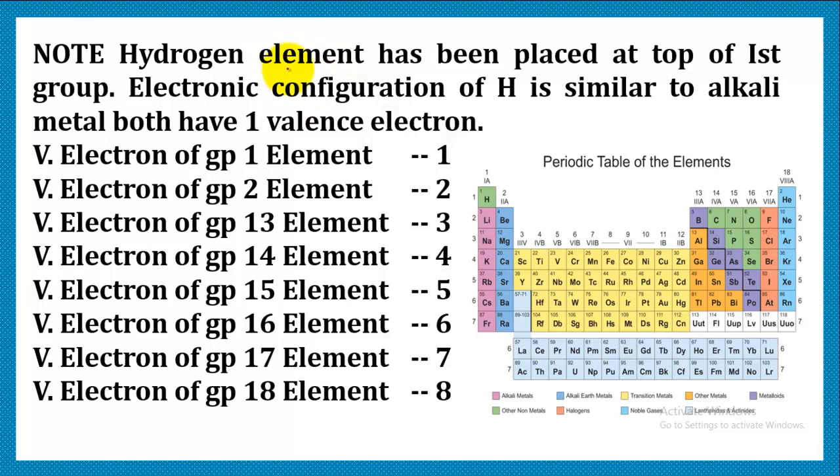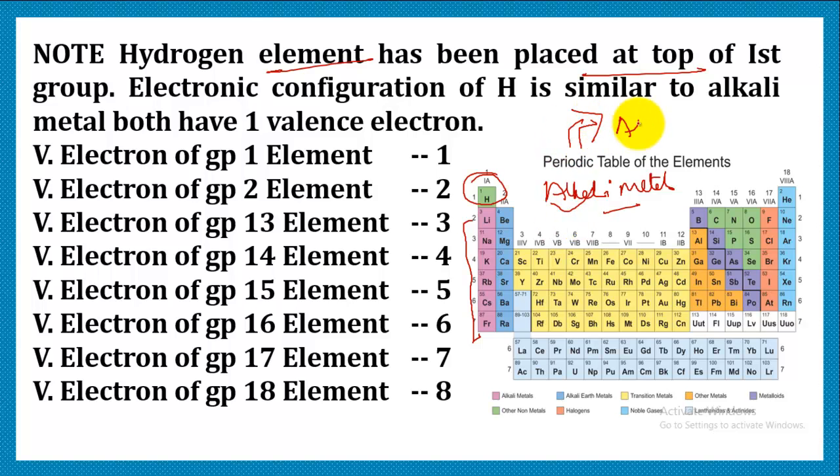Now in this, the hydrogen element has been placed at the top of the periodic table, or you can say it is placed at the top of the first group. And we know that the rest of the elements in the group are alkali metals. They are typical metals, that is alkali metals. When their metal oxide is dissolved in water, it gives rise to alkalis, right? Strong bases.